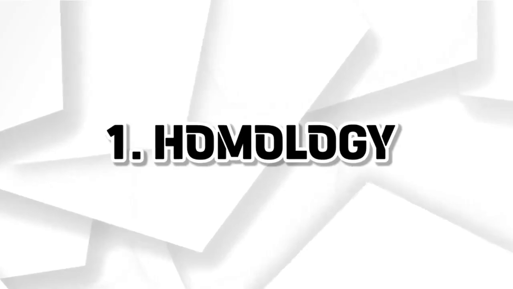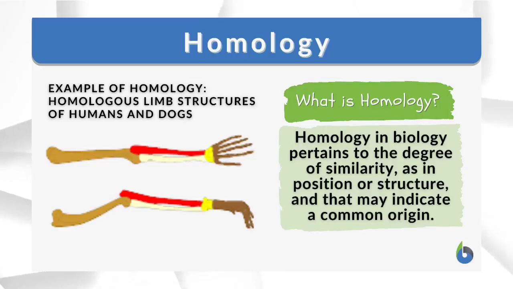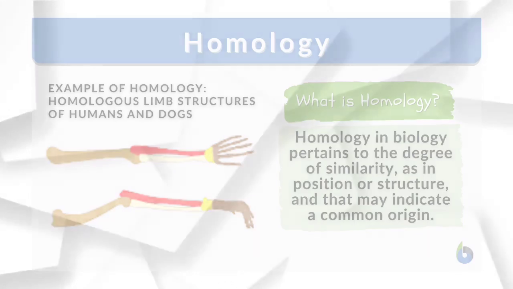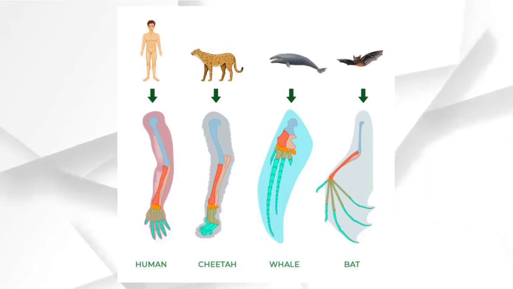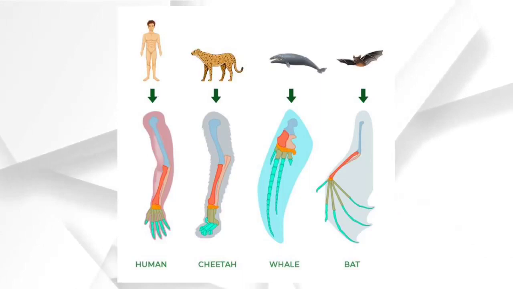1. Homology. When we read biology textbooks, homology is used as an argument for evolution. Homology means similarities in anatomy. Evolutionists say that similarities in the physical structure of certain animals prove common ancestry. For example, the limbs of man, dog and apes are similar. These evolutionists use this as their argument, but this doesn't prove common ancestry.